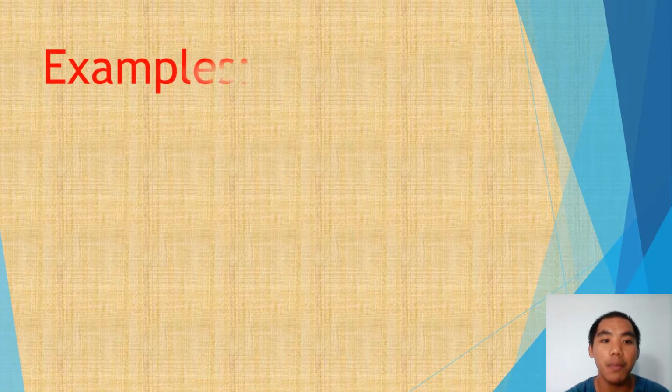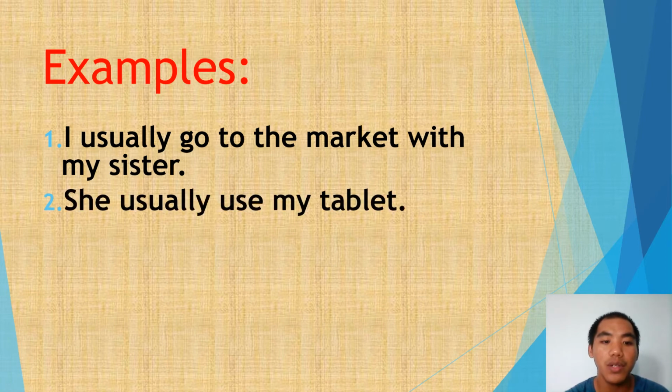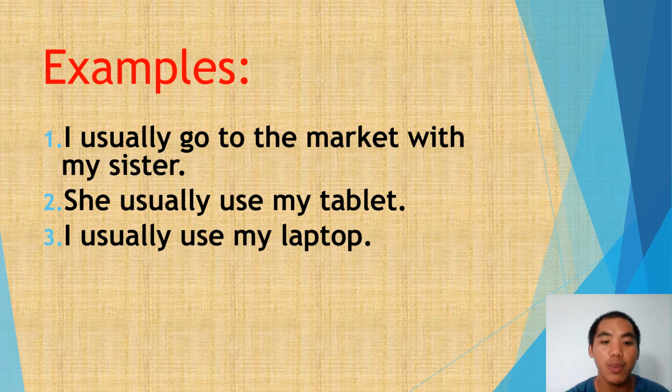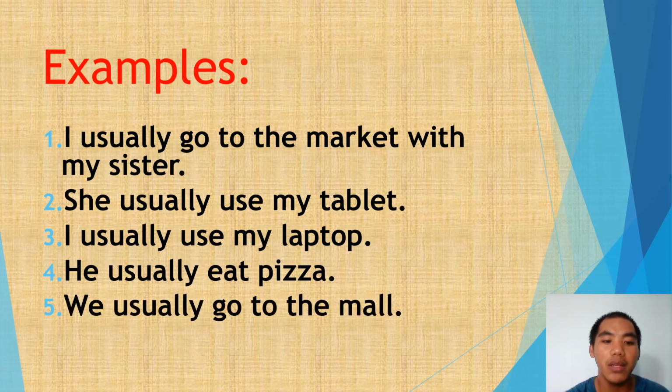And these are the examples. I usually go to the market with my sister. She usually uses my tablet. I usually use my laptop. He usually eats pizza. And the last one, we usually go to the mall. So these are the things that we usually do. Okay? And we said that